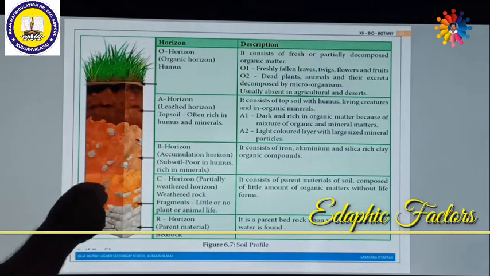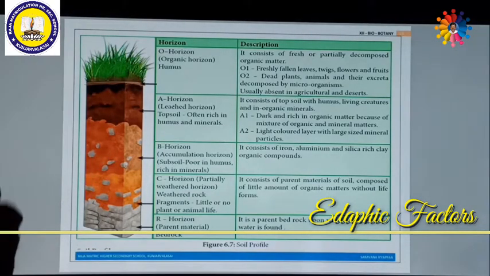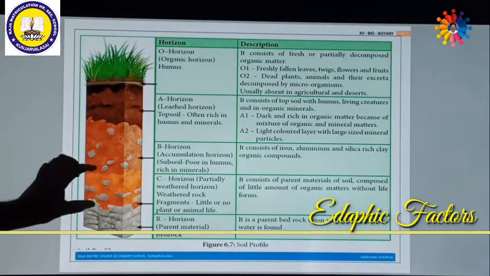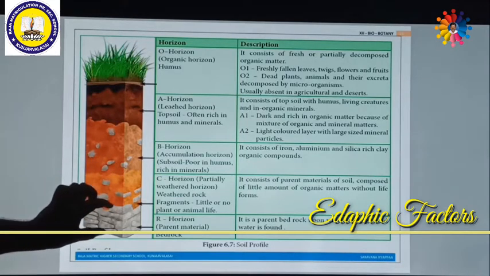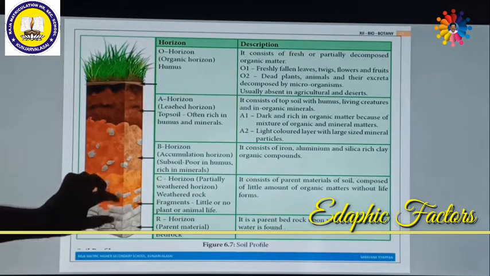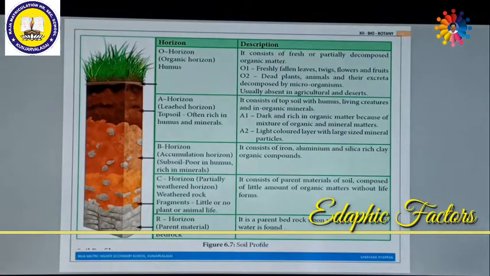Just below the B horizon, another horizon is there. This is called the C horizon. The C horizon is the partially weathered horizon. That means rocks become soil and soil might be formed in this area. Similarly, the R horizon also forms soil because it is bedrock. From the bedrock, soil may arise. So this is also called the partially weathered horizon. It has weathered rock fragments, with little or no plants or animals.